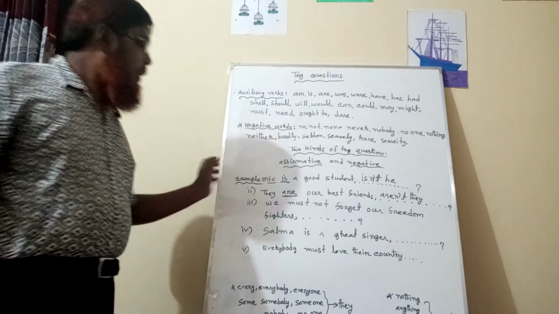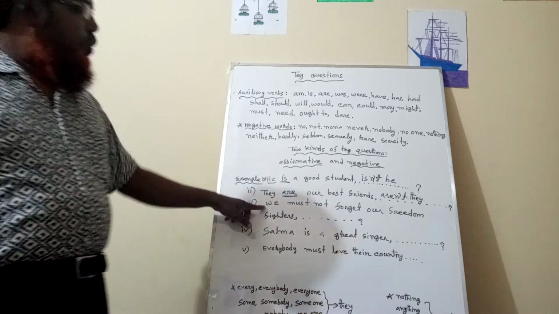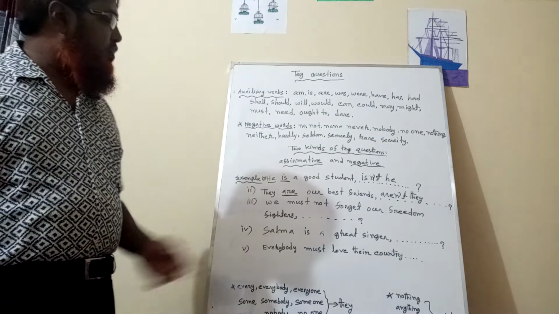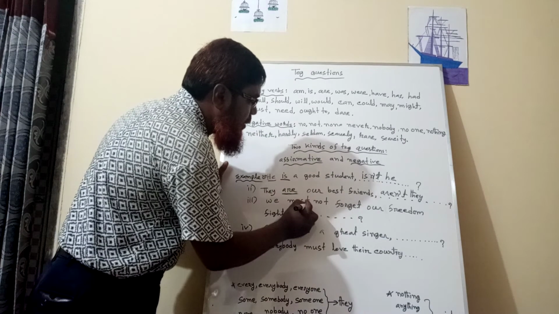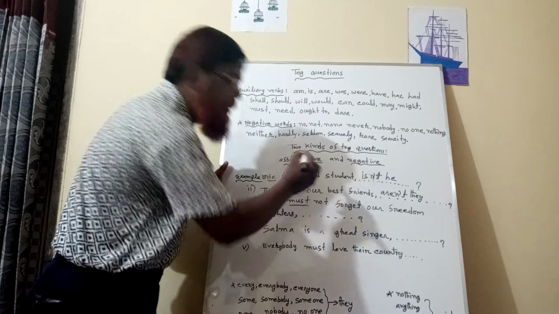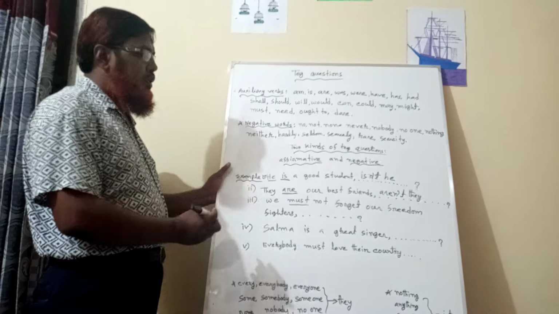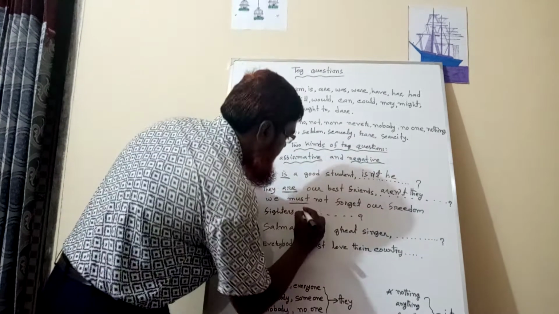Clear? Number 3, we must not forget our freedom fighters. Here also an auxiliary verb is present, must, so we will have to write must.